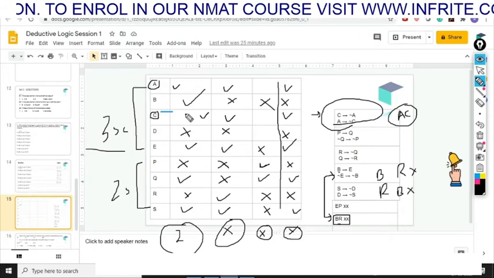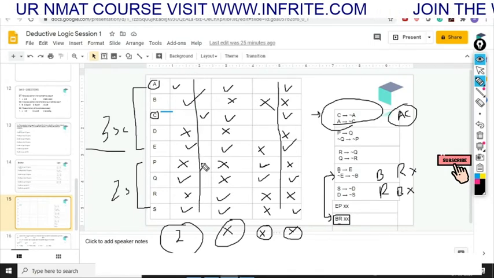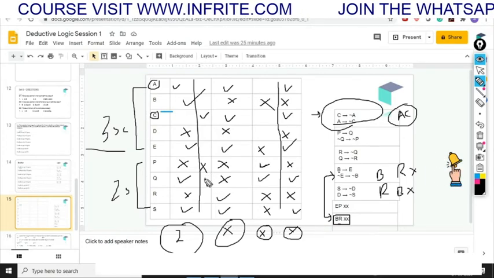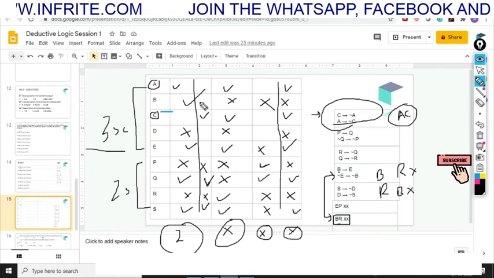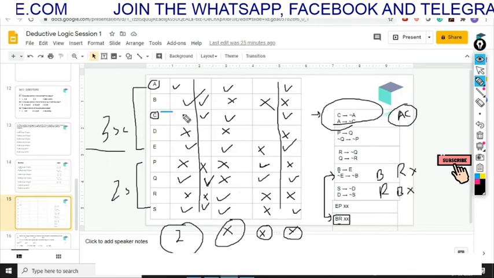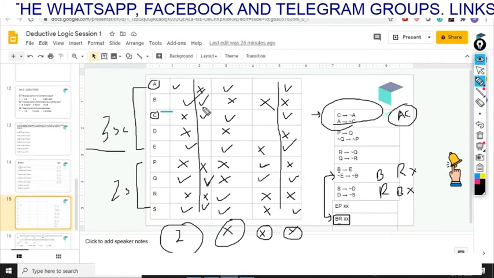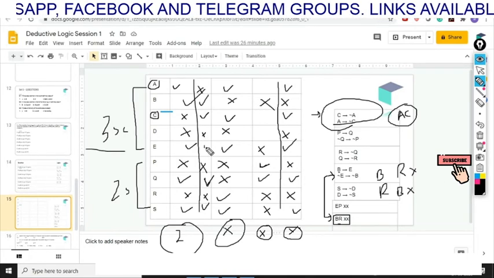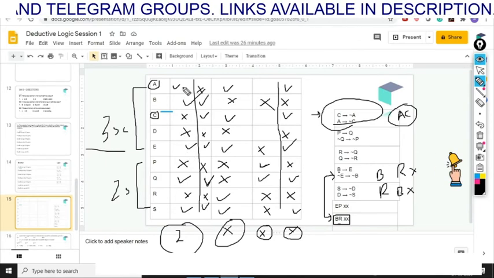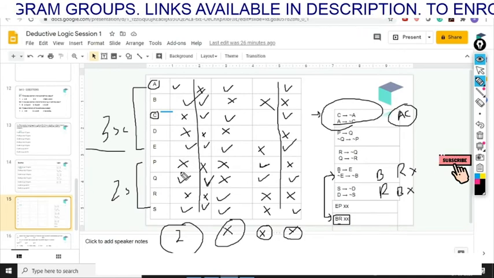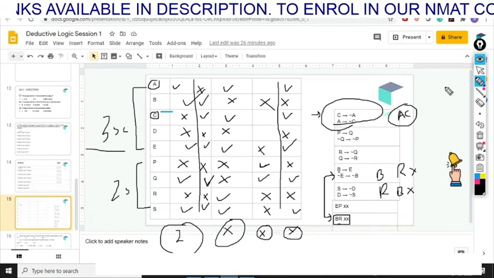So we have only two subcases. If I try to mark these two subcases here, P is not selected, and the students remain the same. That is the first subcase which we have. So in the first subcase, we have either A or C along with B and E. The first team will be A, B, E along with Q and S, and the second team will be B, C and E along with Q and S. So these are the two teams which we have in front of us.